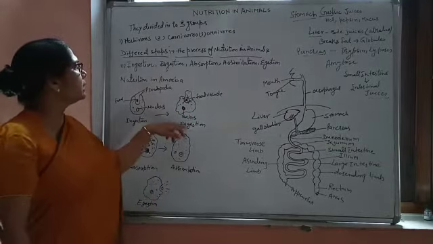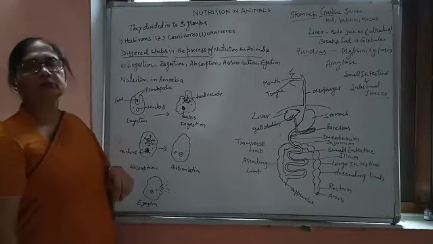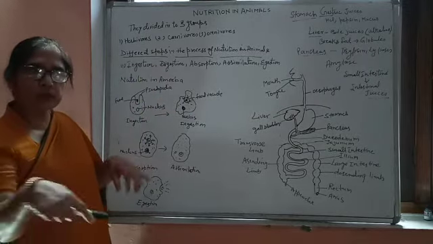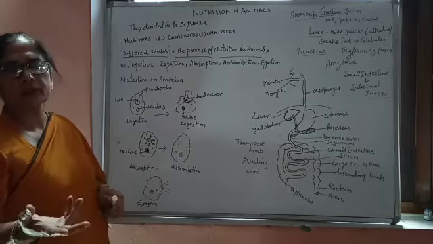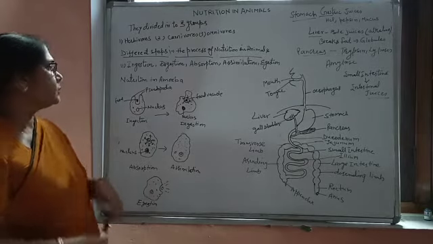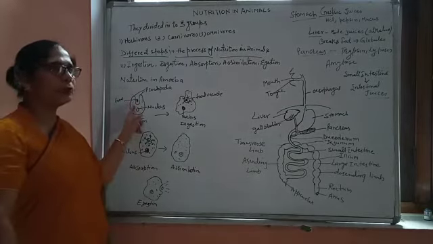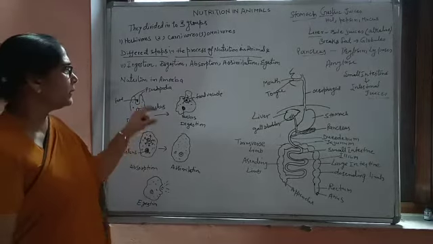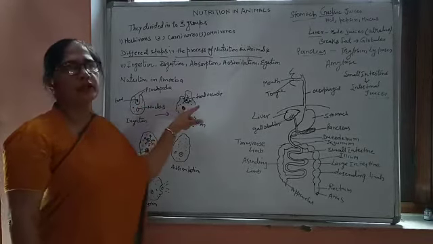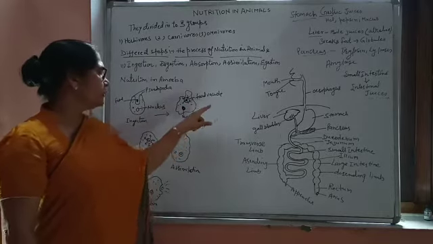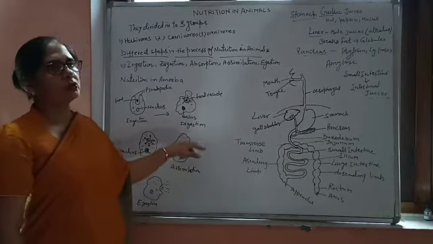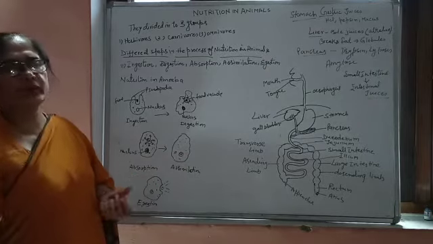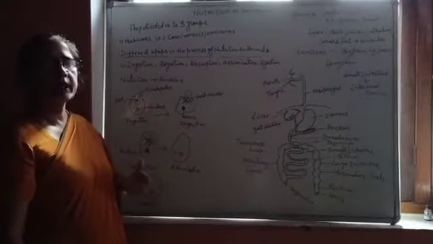That's why the second step is digestion. When food is going inside the body, what is happening? So digestion is the second step. This is the ingestion, that is taking the food particle inside, then the food particle is surrounded by a membrane, then that is taken inside the body in the form of the food vacuole. Now the second step is the digestion. Because this is a very simple form of organism or animal, you can say.